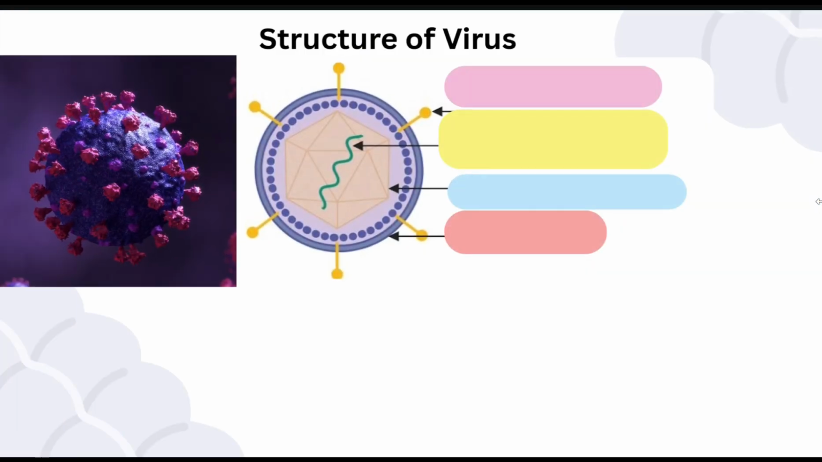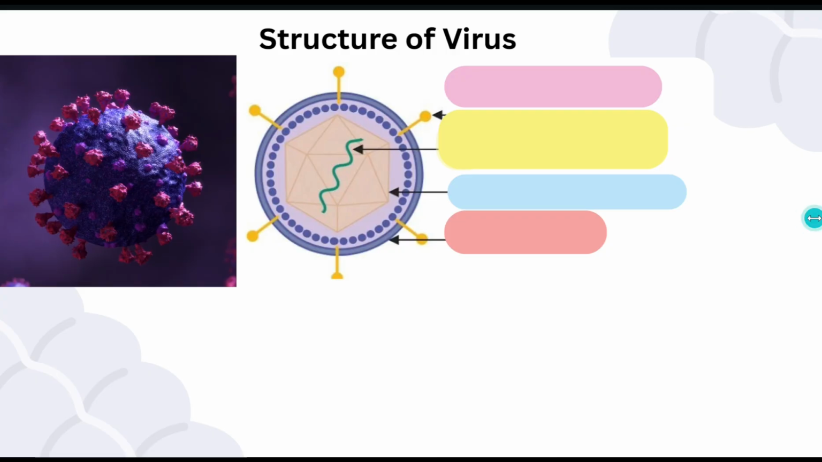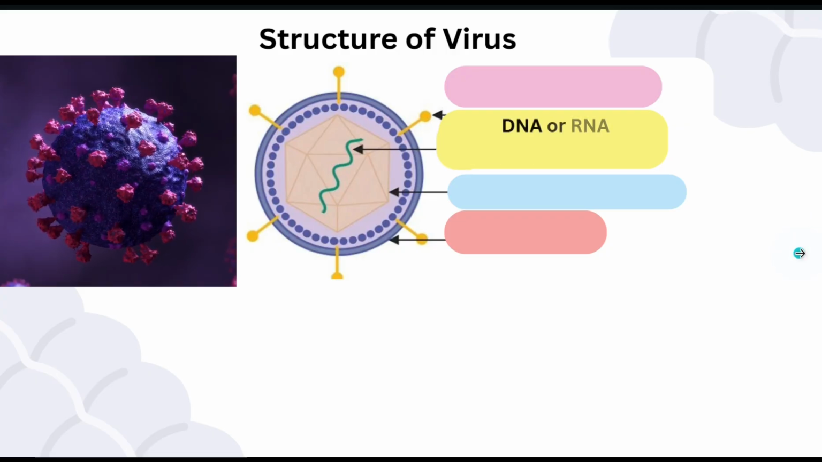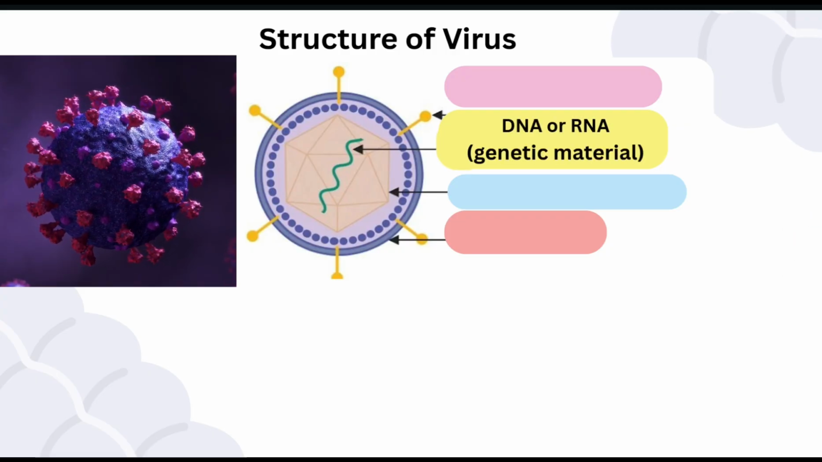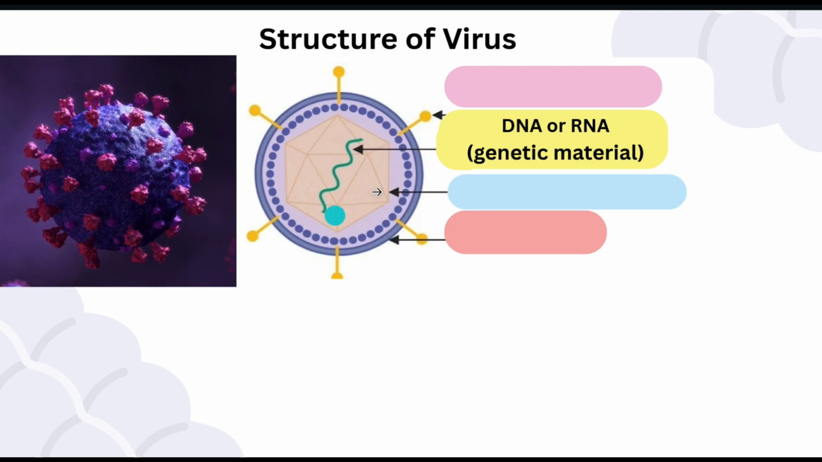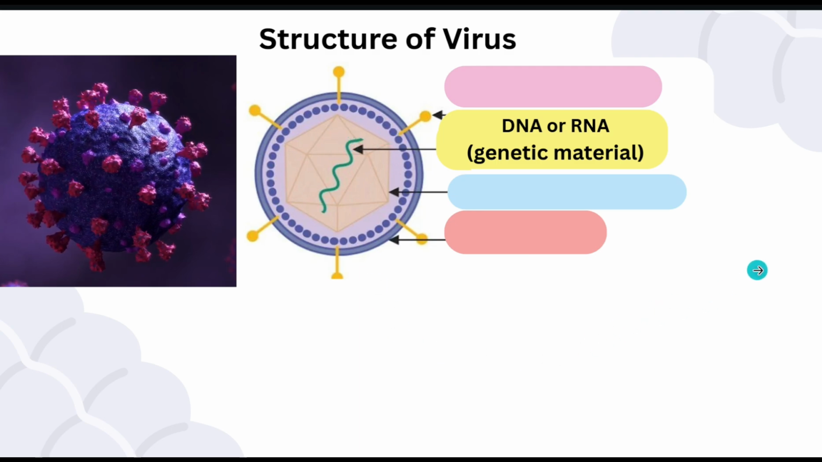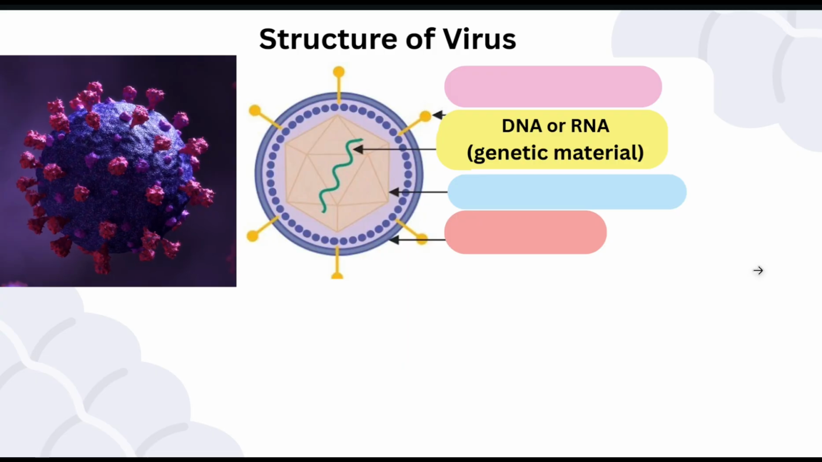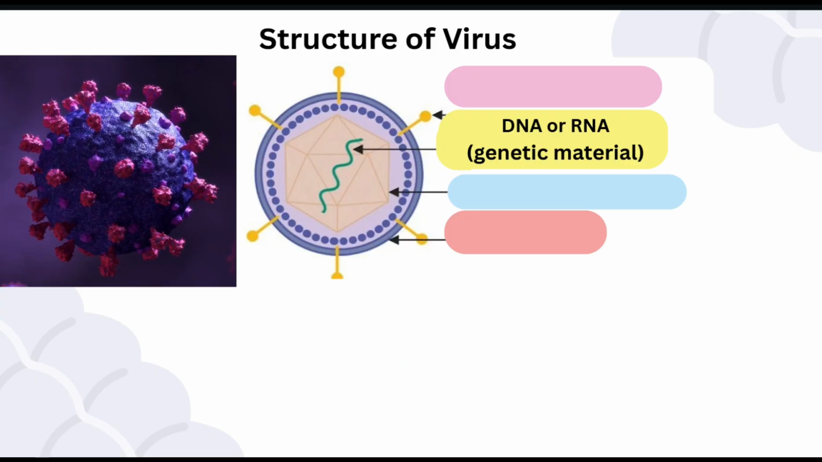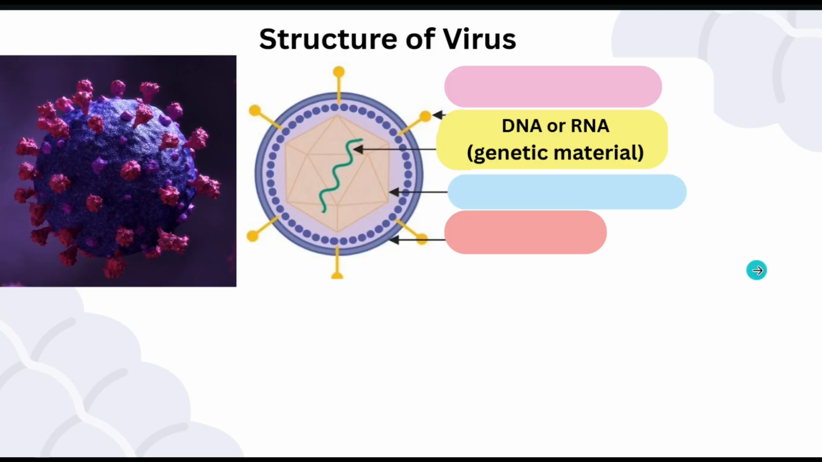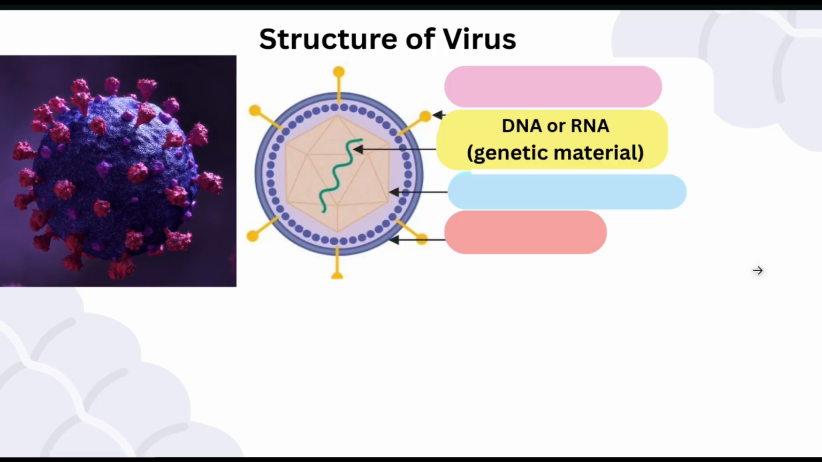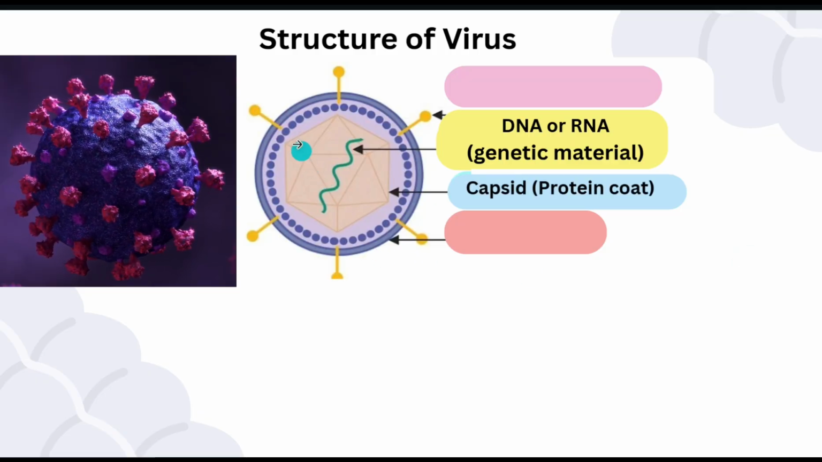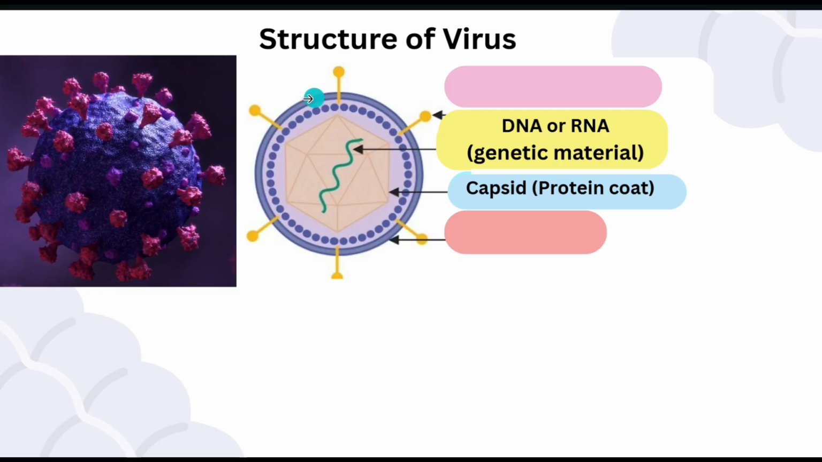Viruses have a simple structure. Every virus contains the following key components. 1. Genetic material. This is the hereditary blueprint of the virus. Viruses are classified into 2 main types based on their genetic material: DNA viruses, double-stranded, and RNA viruses, single-stranded. 2. Capsid. This is a hard protein coat that surrounds and protects the genetic material.